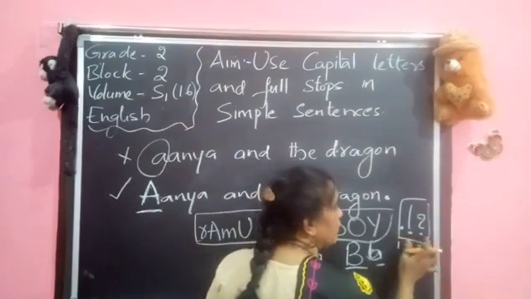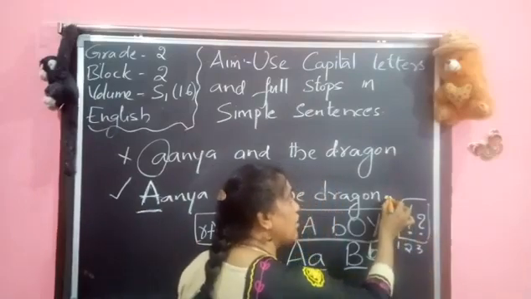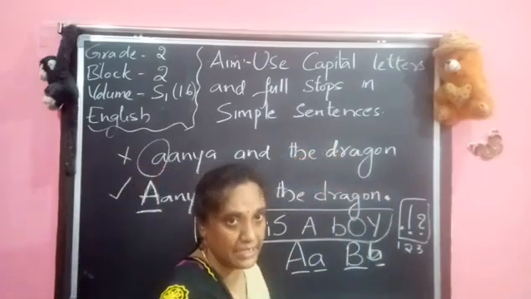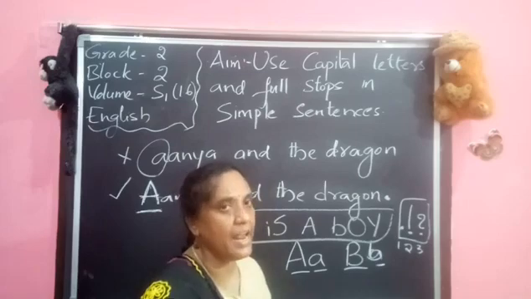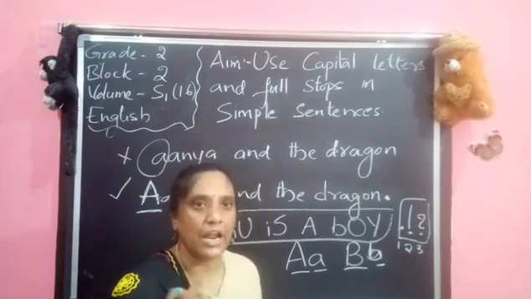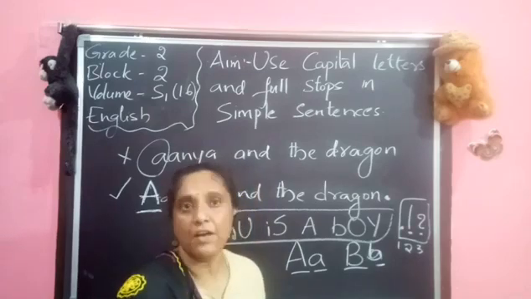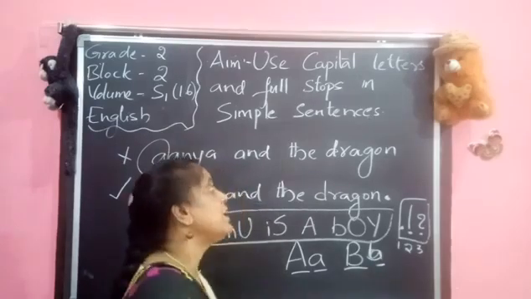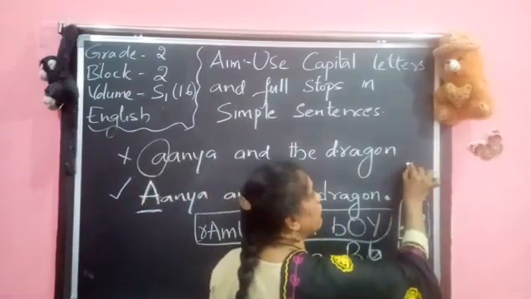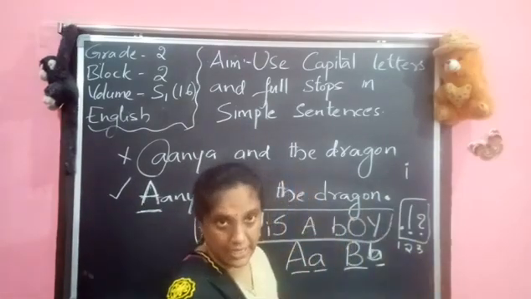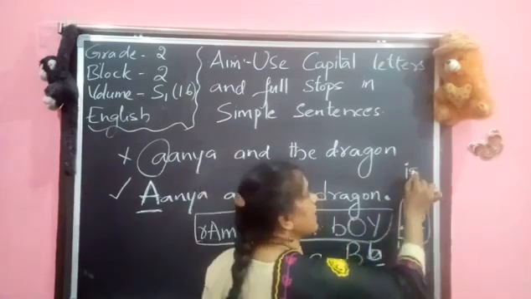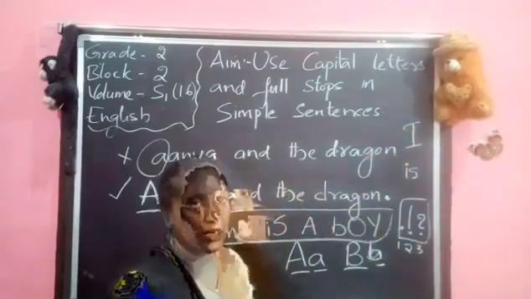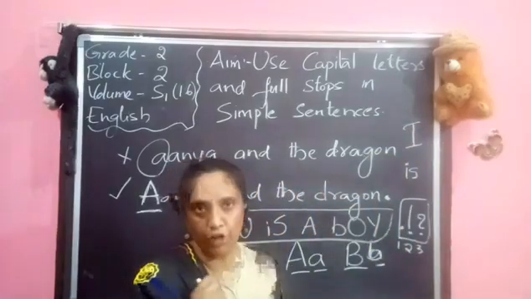We can end with anything, but after the ending of the sentence, the next sentence starts with a capital letter. So based on these rules, let us now read and know about where and when to use the capital letters. And children, most probably you are using I as a small letter everywhere, but when you are talking about yourself, I must always be a capital letter. Based on this, let us see a video.